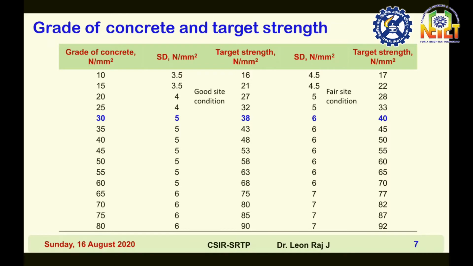For example, if your grade of concrete is M30, your standard deviation is 5 MPa and the target strength is 38 MPa. For fair site condition, for M30 grade of concrete, the standard deviation is 6 MPa and the target mean strength is 40 MPa.